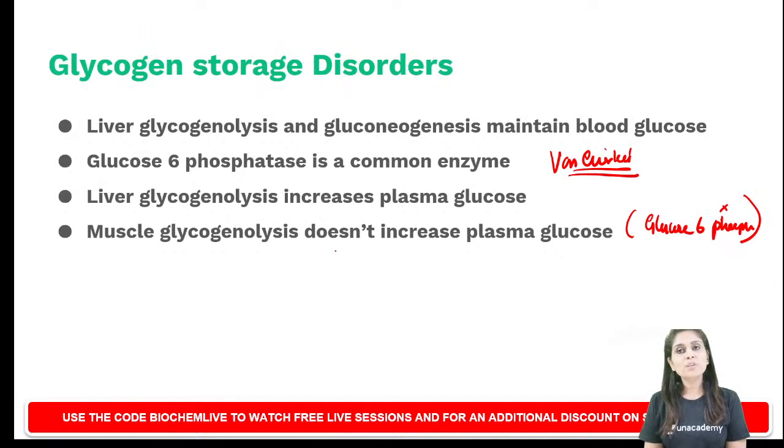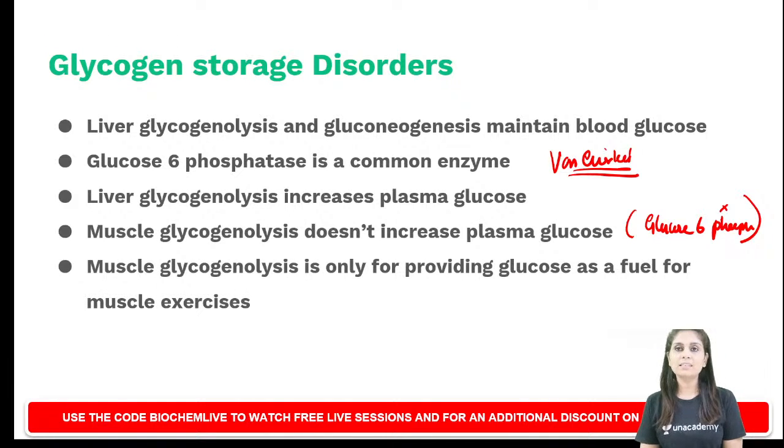So what is the purpose of glycogen that is stored in muscle? The muscle glycogen is used only for muscle purposes, as a fuel during exercise. So muscle glycogenolysis helps only in providing glucose as a fuel during exercise.